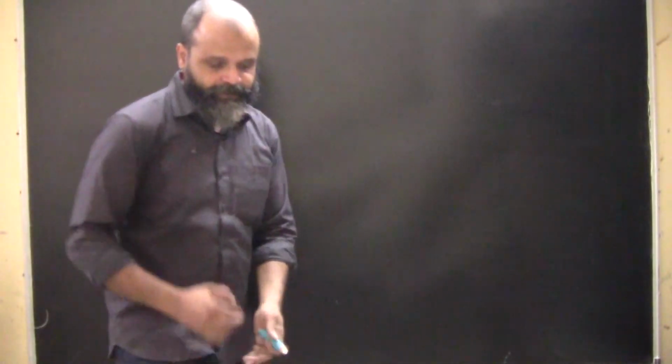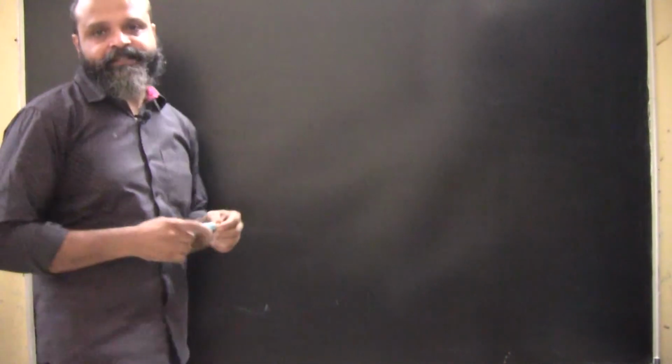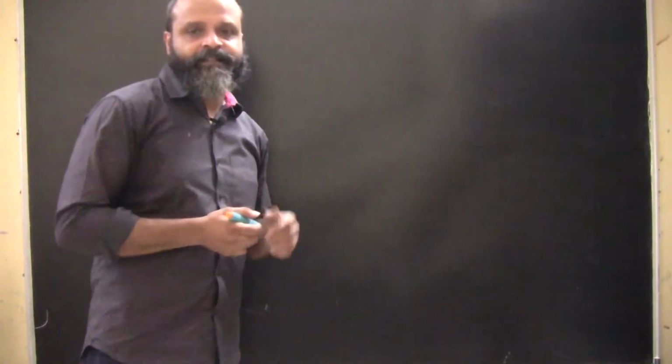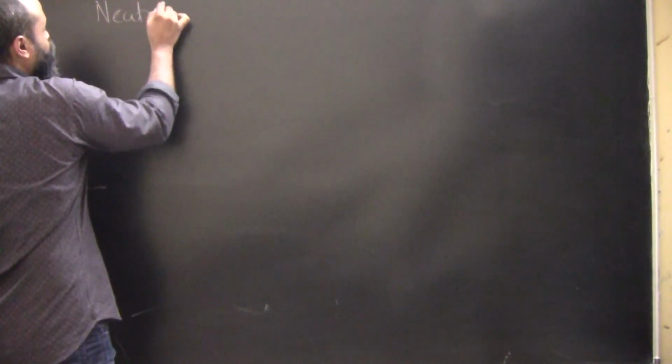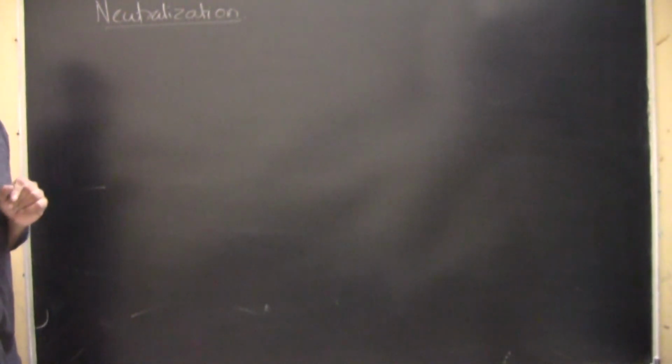Alright, so let's continue with what we were doing in acids, bases and salts. One of the common things that we see in our houses is whenever somebody is suffering from acidity. We are going to talk about the neutralization reaction now. It's one of the very important reactions because it is applicable for an acid and it is applicable for a base as well. So a neutralization reaction is basically a reaction which is applicable in both the cases.